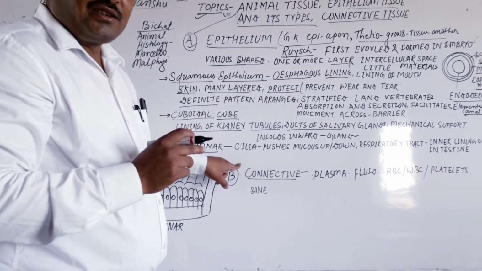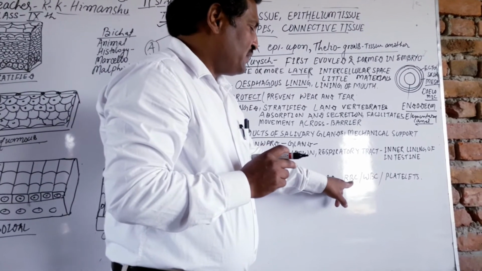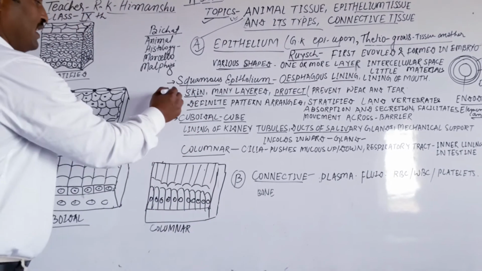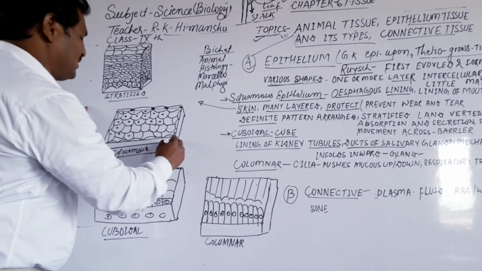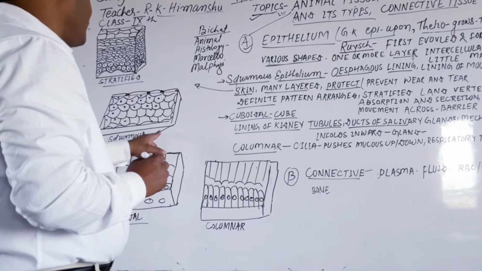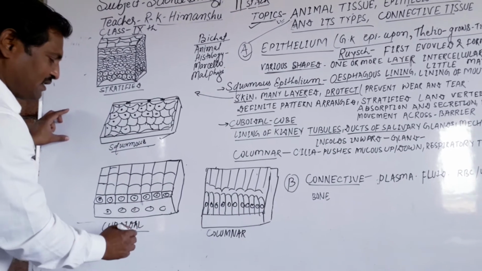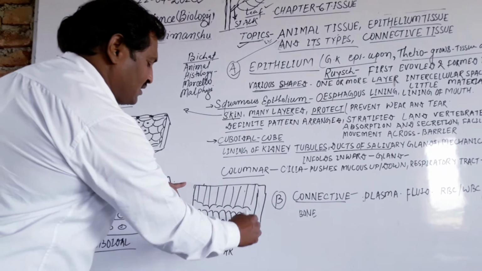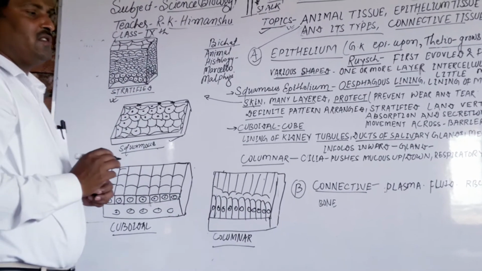Now we have the connective tissue. Connective tissue includes plasma and fluid, RBC, WBC and platelets. Before this, I should tell that epithelium has different kinds. The first is squamous. This is the figure of squamous. Second is cuboid shaped, cube shape, that is the cuboidal. And this is the pillar-like structure, called the columnar epithelium. And the last one is the stratified epithelium.